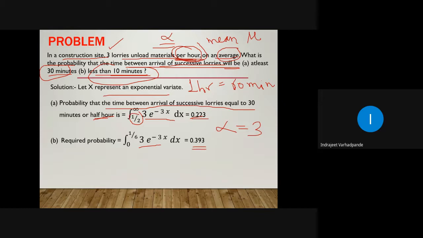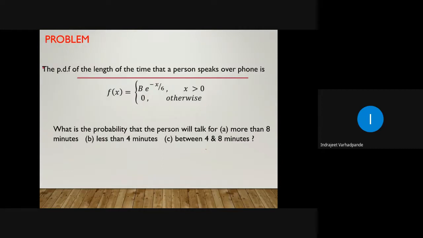So whenever we have to talk about probability, your answer will always be less than 1. One example: the PDF of the length of time that a person speaks over the phone is f of x is equal to b e to the power minus x by 6, for x greater than 0 and 0 otherwise.